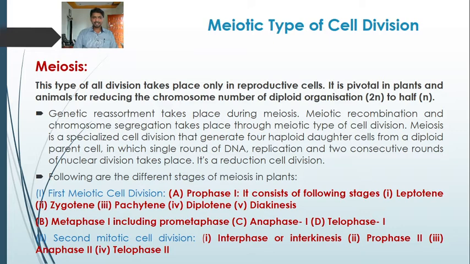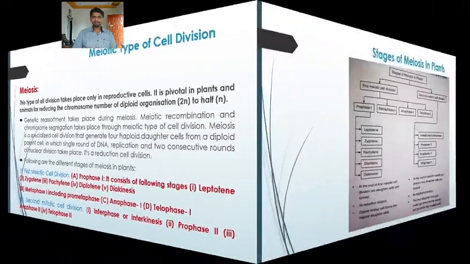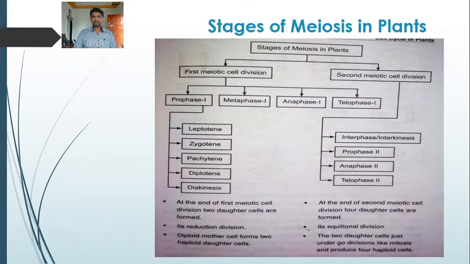Similarly, the second meiotic cell division, which is like mitosis, so it is also referred to as the second mitotic cell division, is again divided into substages. So there is a chart given to understand the stages of meiosis in plants. The meiosis has been divided into two broad stages: first meiotic cell division and second meiotic cell division. The first meiotic cell division, or meiosis first, is further divided into four stages. These are prophase first, metaphase first, anaphase first, and telophase first.